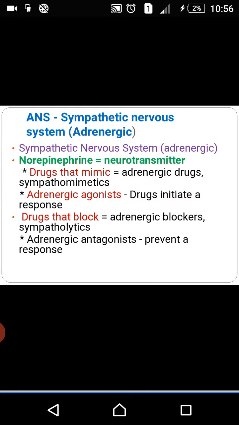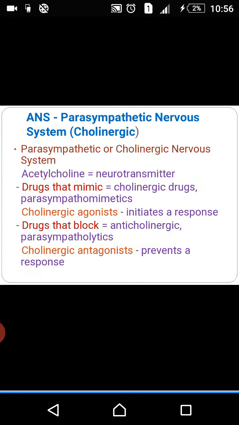An antagonist also binds to a receptor, but it inhibits the action of the agonist, so adrenergic antagonists prevent a response. Drugs that block the actions of norepinephrine are called adrenergic blockers or sympatholytics.